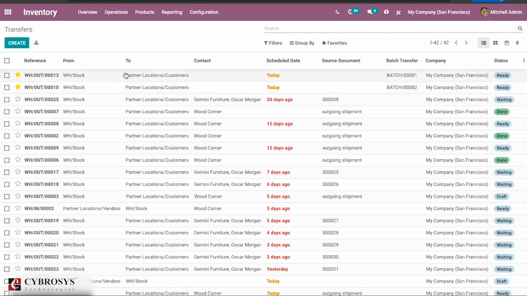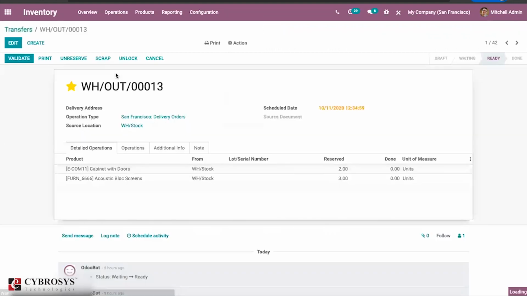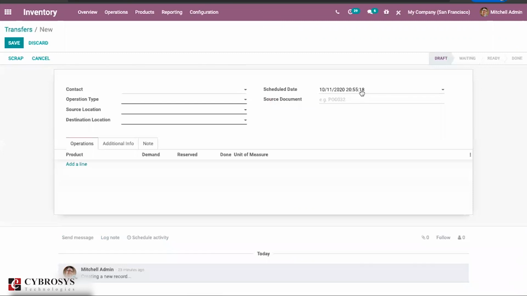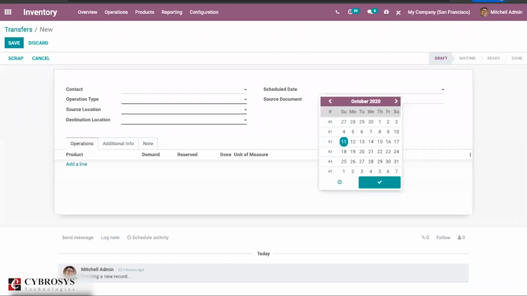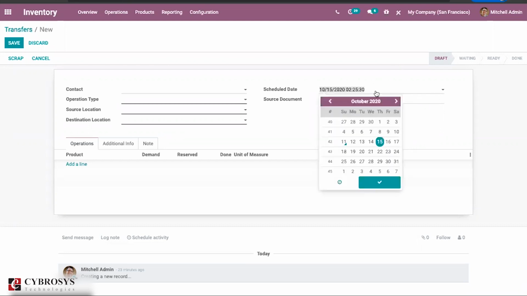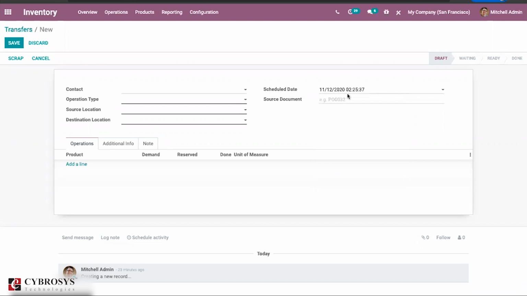The next major change is the date widget. So if you are creating any of the transfer order or sales order or purchase order, for the scheduled date, if it is like after 3 days, you can just provide a +3. So Odoo will automatically calculate the days. If it is like after 1 month, you can just provide 1M. So based on that, Odoo will calculate and provide a schedule date here.